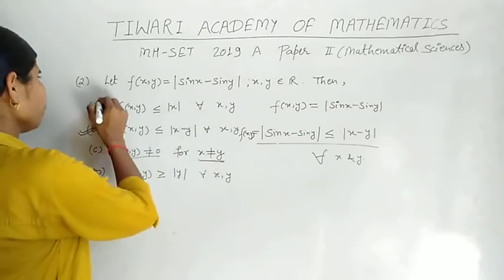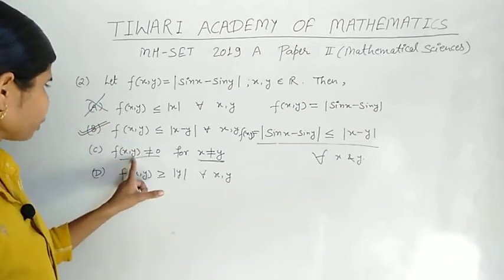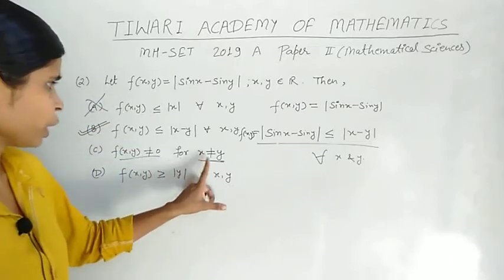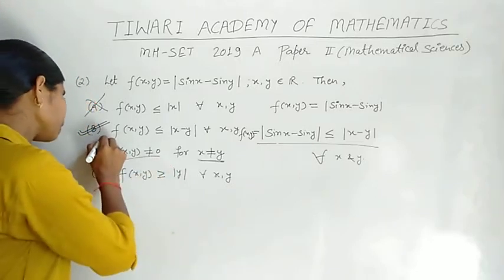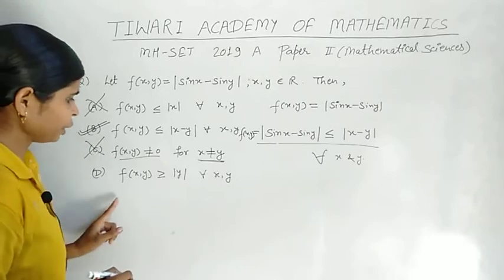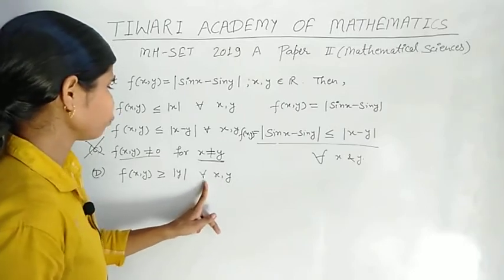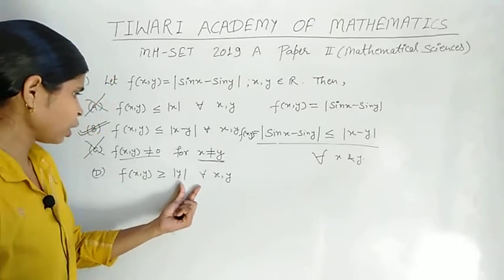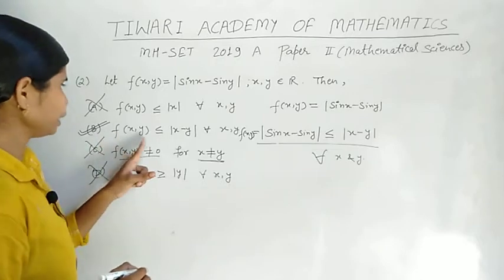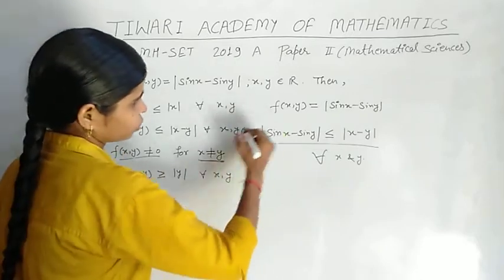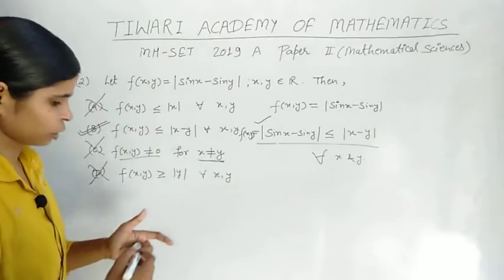Okay, so by counterexample we eliminate option A, f(x, y) not equal to 0 for x not equal to y, and by counterexample we also eliminate option C. The fourth option is f(x, y) ≥ |y| for all x, y. By counterexample we also eliminate option D. Finally, using the result, we find option B is the correct answer. Okay,